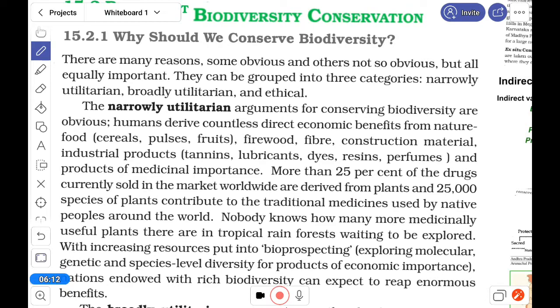Look here, this is food material, firewood, fiber, all these materials. We can see that more than 25% of the drugs currently sold in the market are derived from plants, and 25,000 species of plants contribute traditionally.